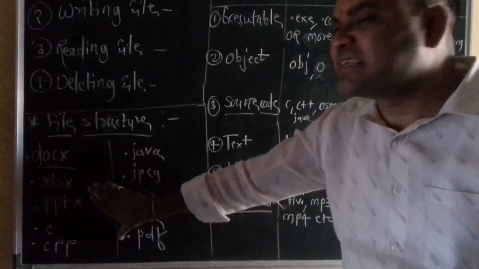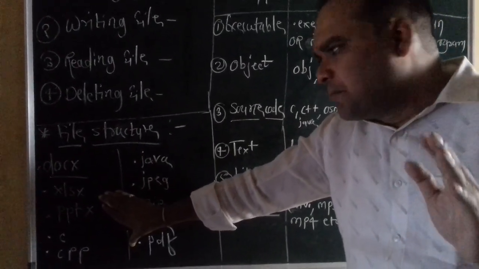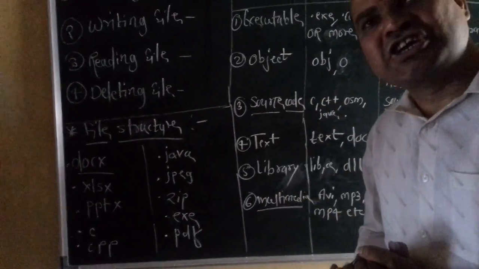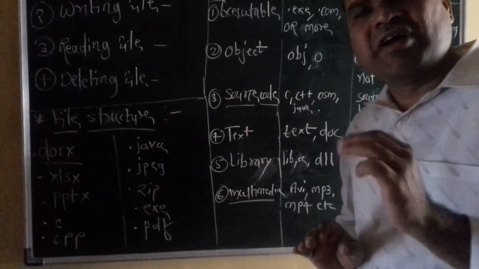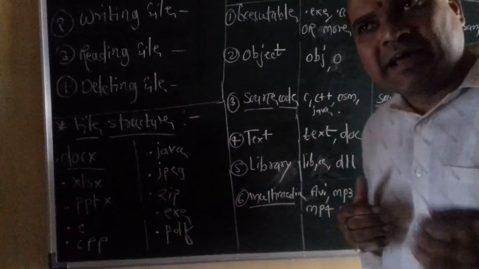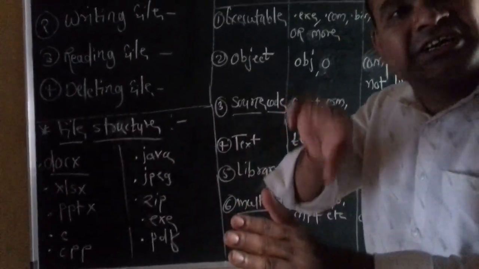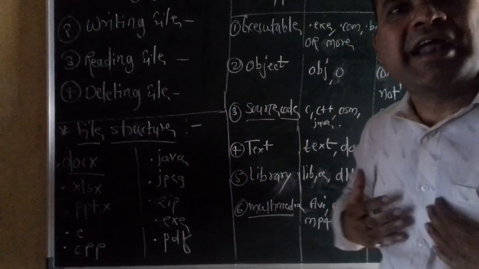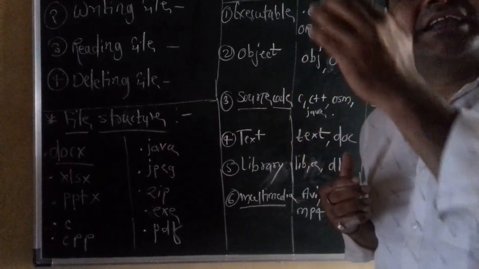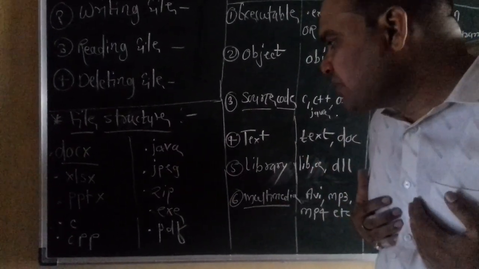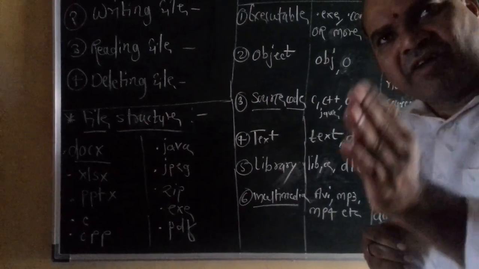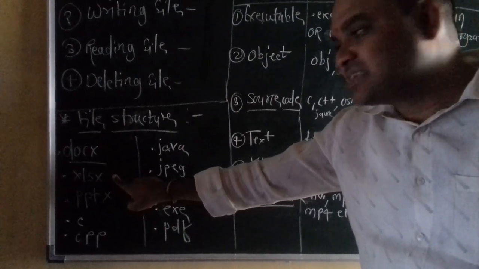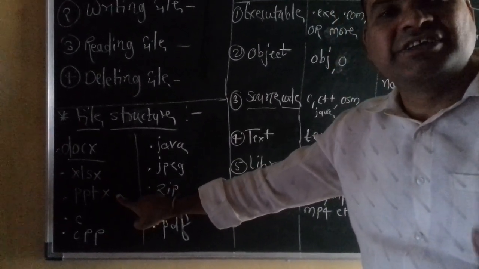Okay, these are extensions. But before starting file structure, here is one question: what is the meaning of extension? When particular files are created in the machines, extensions related to those files are also created. Through the extension we identify the type and the format of the file in the machines. Whenever we create a word file, the extension is docx. An Excel file's extension is xlsx, and a ppt file's extension is .pptx.